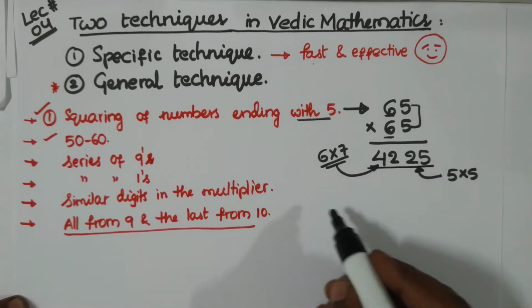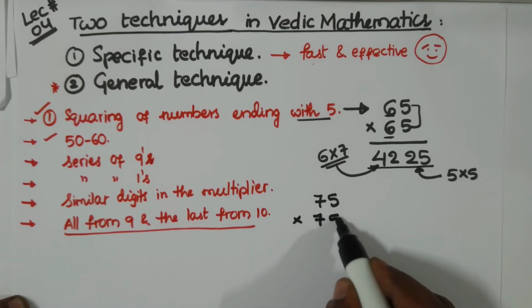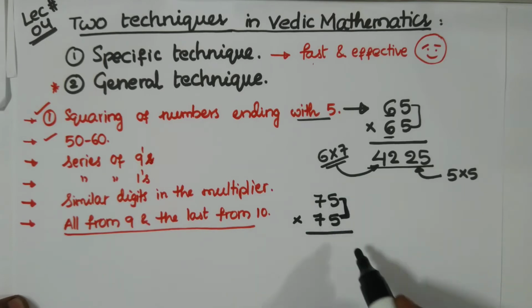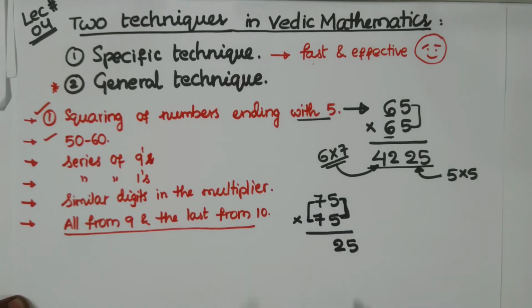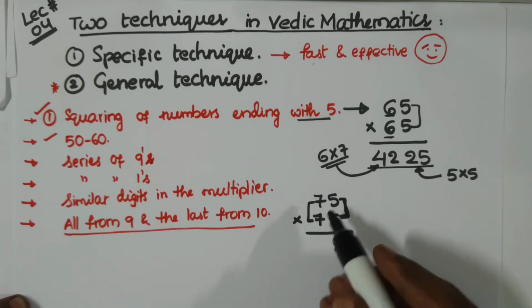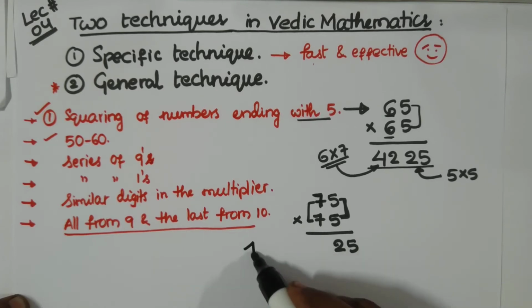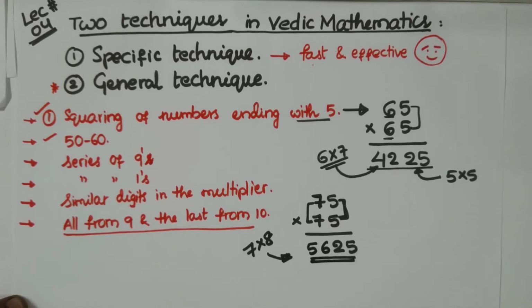Similarly, let's take one more example. Let's take 75, 75 multiplied by 75. Now what is 5 times 5? This is 25. Put it here. Now you have 7 on the left-hand side. After 7 comes 8, so multiply 7 by its immediate next number. What is 7 8s? 7 8s are 56. So the answer is 5625.